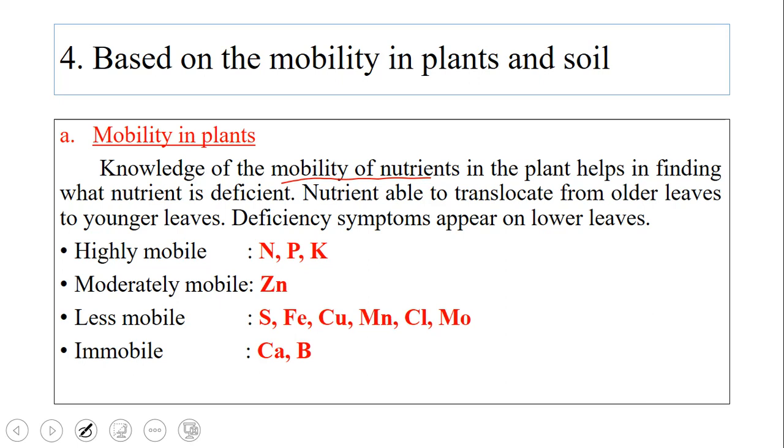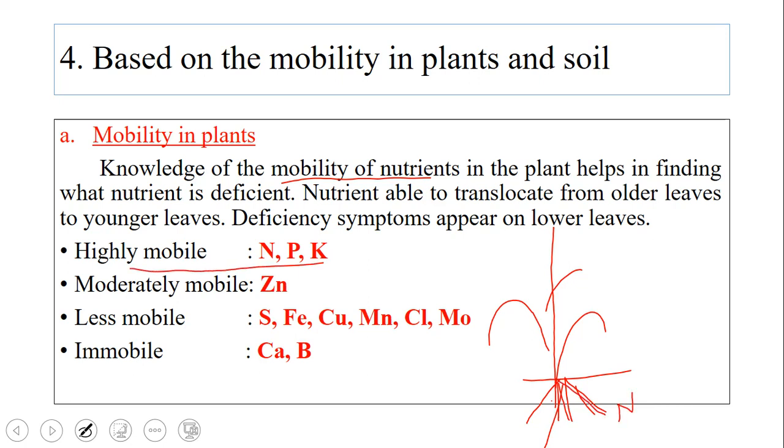So this is the plant and these are the roots. When a particular nutrient is highly mobile, for example, as written here, highly mobile nitrogen, it can easily move from root to the topmost shoot very fast. So when this nitrogen is moving from root to shoot, that nitrogen will be present in the shoot, and we can expect deficiency symptoms in the lower part of the plant.